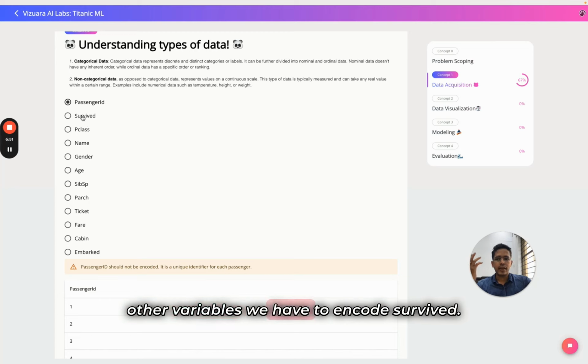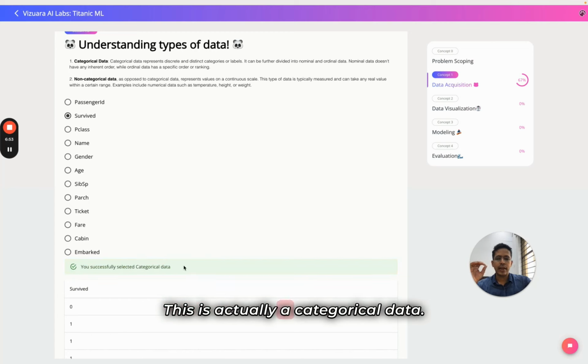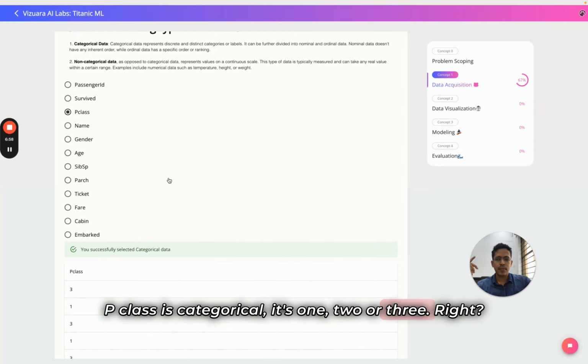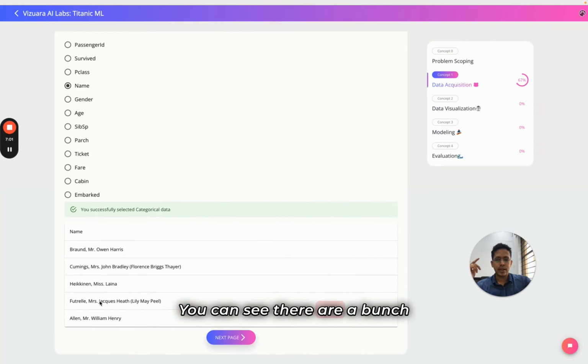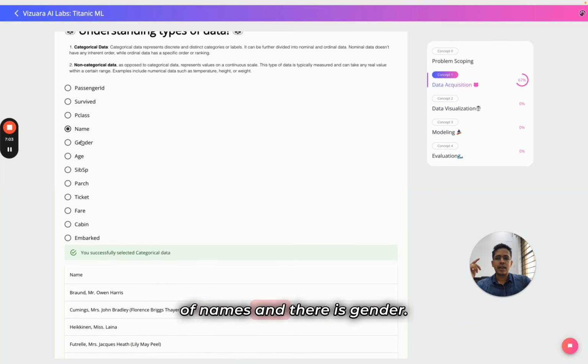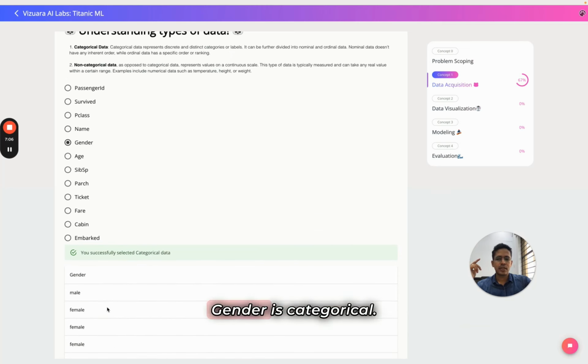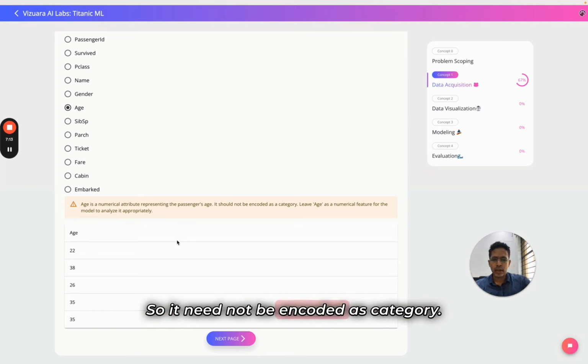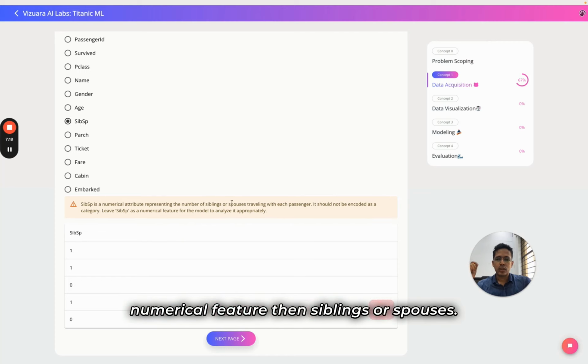But some other variables we have to encode. Survived is actually categorical data. It's 0 or 1. P class is categorical. It's 1, 2, or 3. Name, you can see there are a bunch of names. And there is gender. Gender is categorical, male or female. Age can have a bigger range, so it need not be encoded as a category. Let's just leave it as a numerical feature. Then siblings or spouses, there are a few different ranges of siblings and spouses. It need not be encoded.